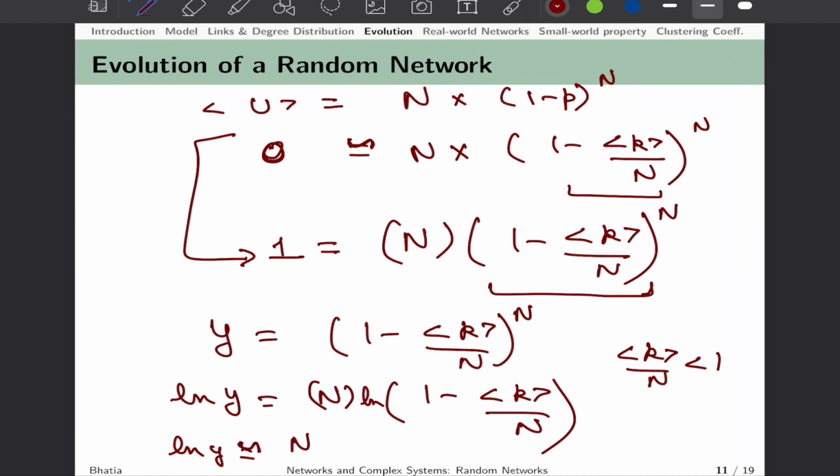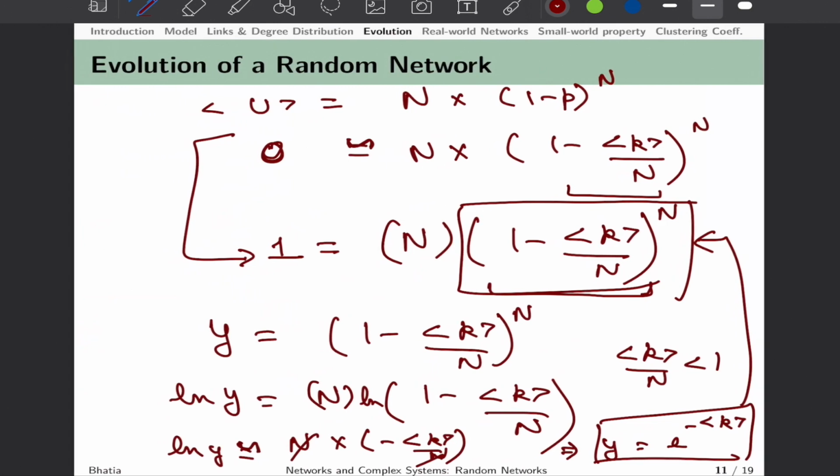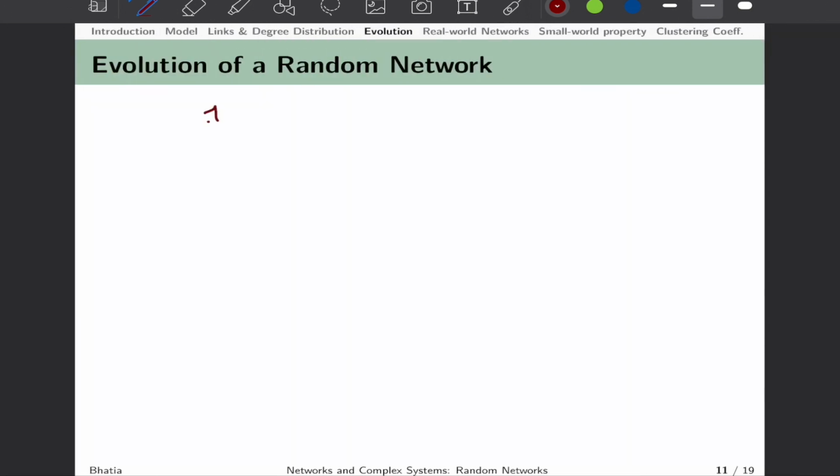So we can say that log of y can be approximated as n times minus k upon n, and these cancel out, and hence we can say that y is equal to e to the power minus k. So we have simplified this expression into y equal to e to the power minus k, and when we plug this back in, let us see what we get.